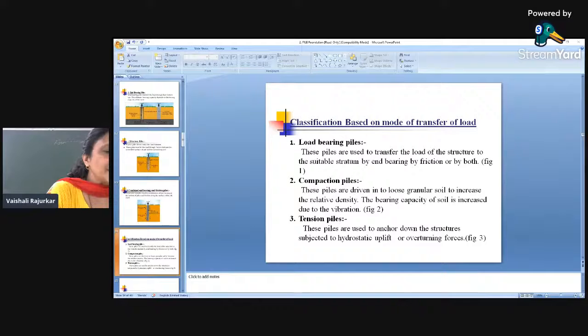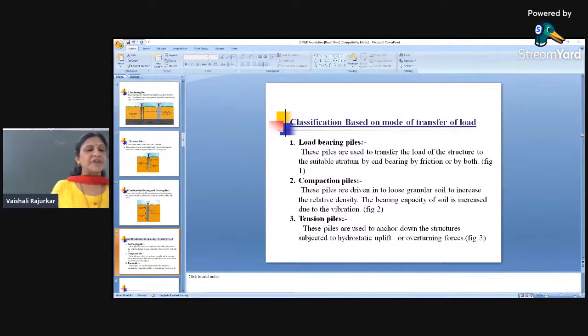Then the other is the compaction pile. Many times this compaction pile is a type of pile which does not carry any structural load. It is only used to improve the load carrying capacity of the area. When there is a loose granular soil, loose granular soils are very difficult to densify. In such cases, the casing is inserted at specified dimensions, and then those borings are filled with sand. Then that sand radially densifies the material.